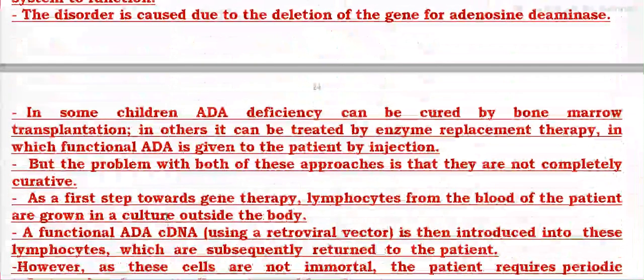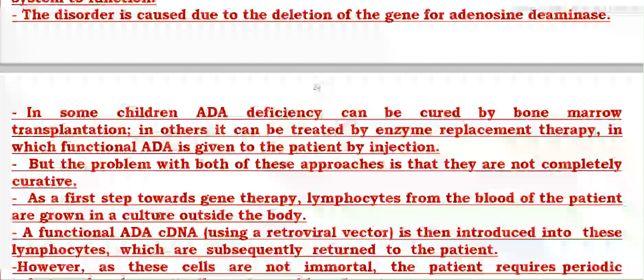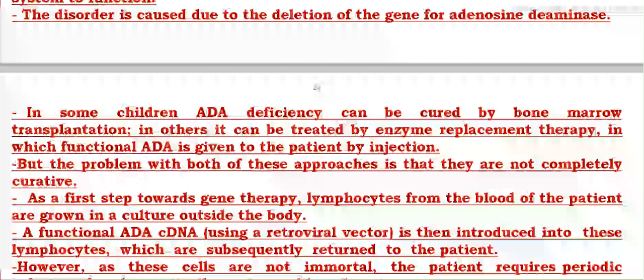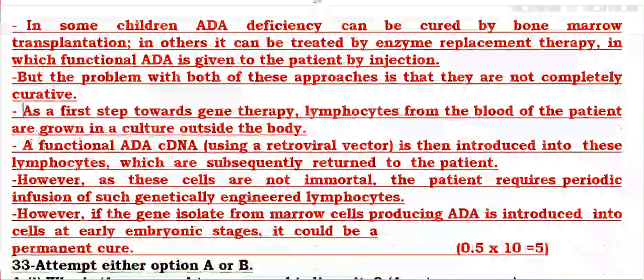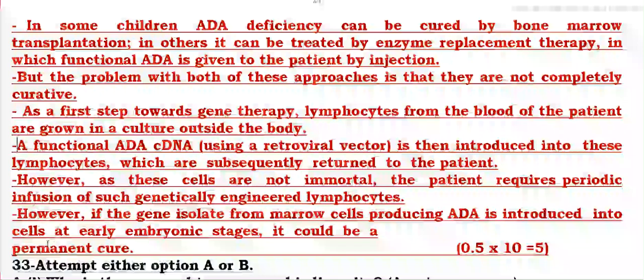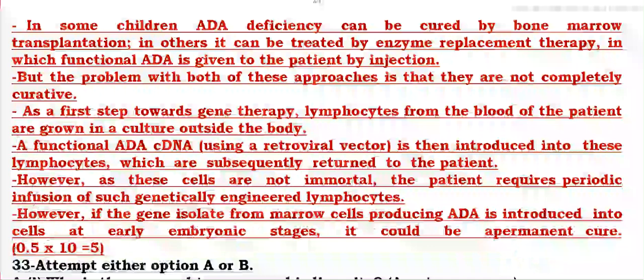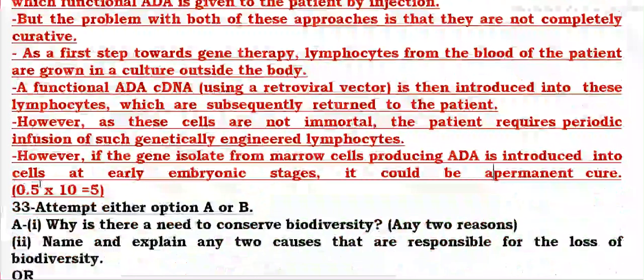In some children, ADA deficiency could be cured by bone marrow transplant, but the problem was that it is not a permanent cure. If the gene therapy is given in the lymphocyte cells, it could be a permanent cure. So this was about ADA deficiency, and it could be written after understanding in detail.